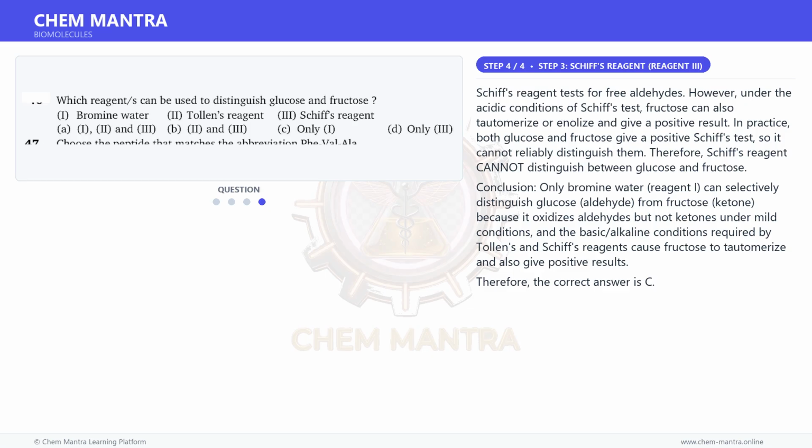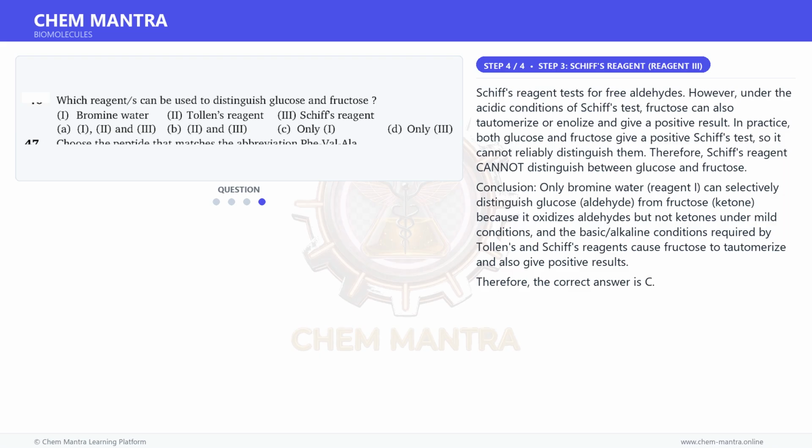And for the final step, Schiff's reagent tests for free aldehydes. However, under the acidic conditions of Schiff's test, fructose can also tautomerize or enolize and give a positive result. In practice, both glucose and fructose give a positive Schiff's test, so it cannot reliably distinguish them. Therefore, Schiff's reagent cannot distinguish between glucose and fructose.